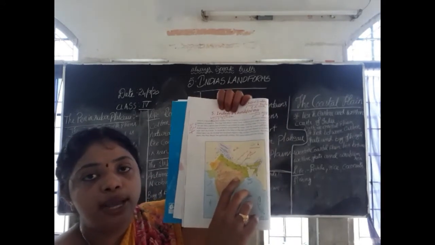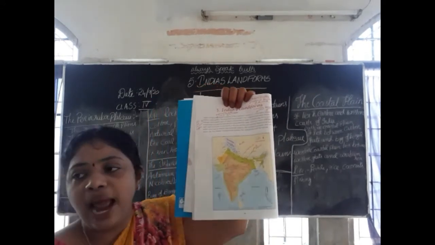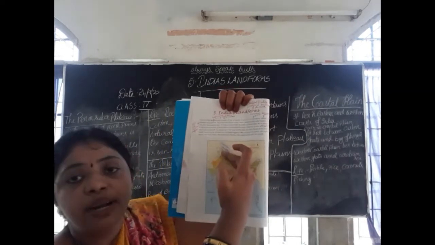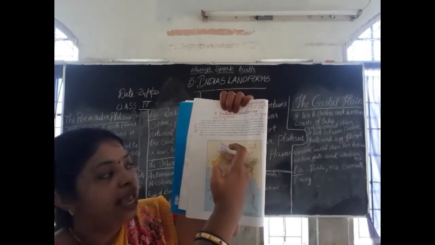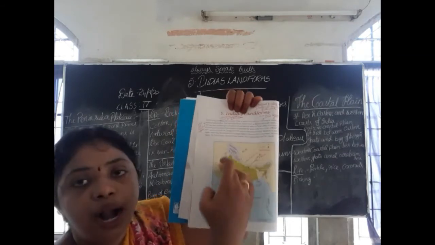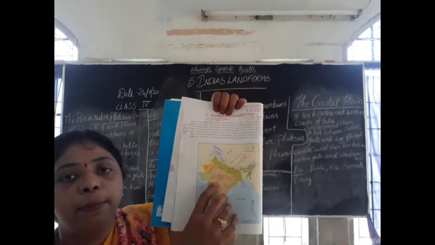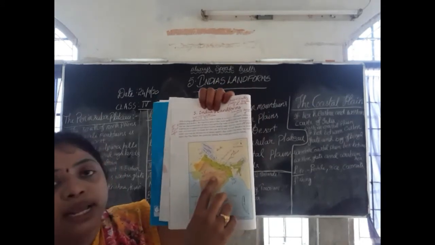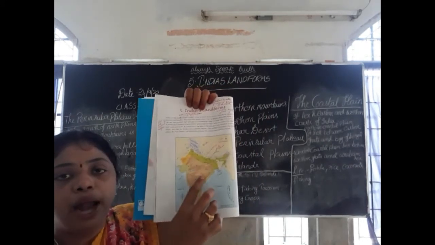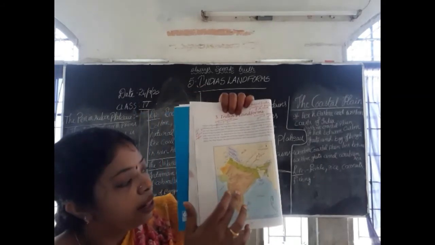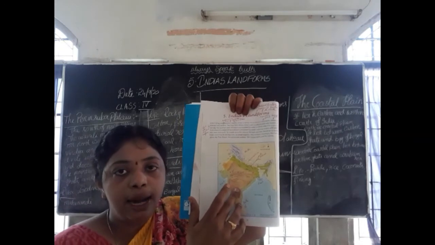Vindhya and Satpura mountains divide the peninsular plateau into two parts. The upper one is called the Central Highlands, and the down one is called the Deccan Plateau.